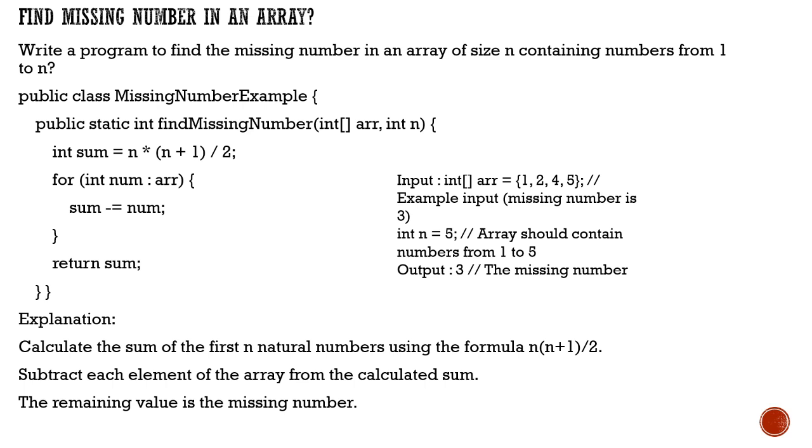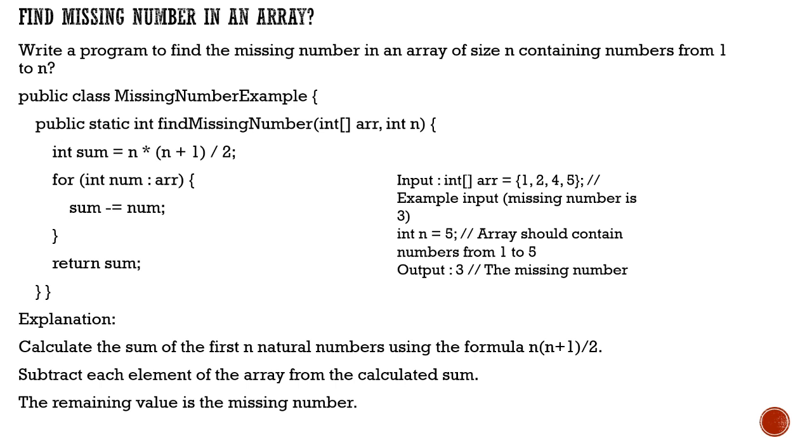So here if you see, then what we'll do is a for loop over here, and we'll take each number and subtract that particular number from the sum. Ultimately, if you see, you'll find the missing number.